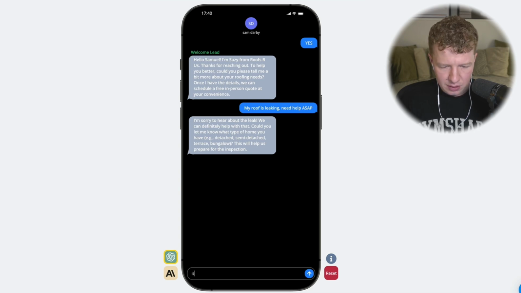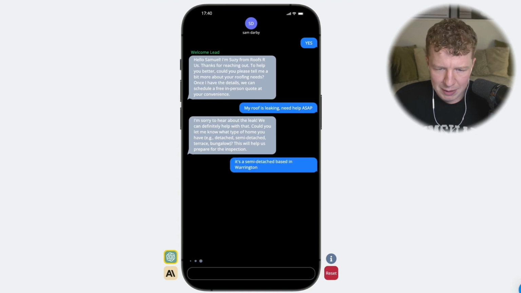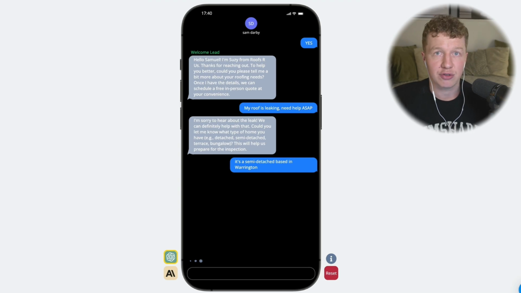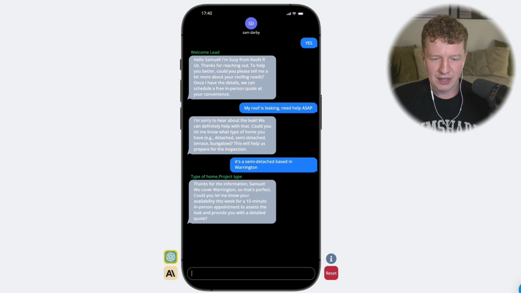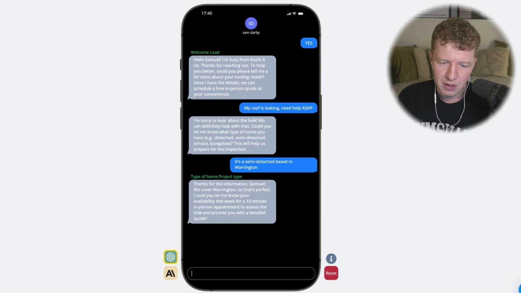It's a semi-detached. I'm going to give it my location, see if it picks up on that. Based in Warrington. See what it comes back with. We haven't given it a prompt to collect an address, so it's probably going to allow us to book an appointment without collecting an address. It probably is going to, but let's see if it does. "Thanks for the information. We do cover Warrington, that's perfect."